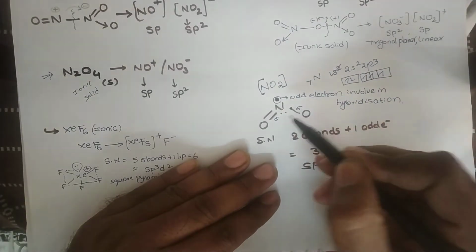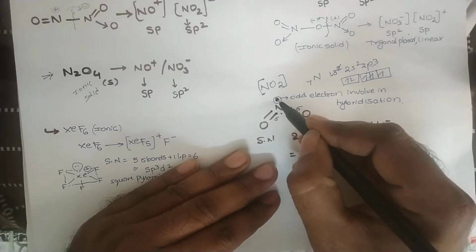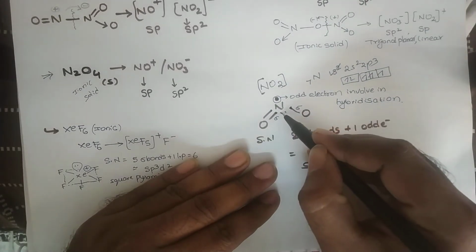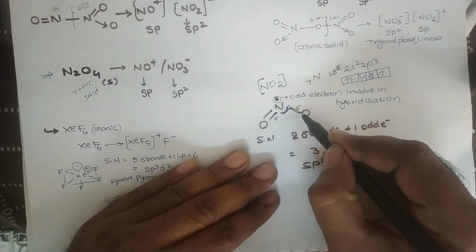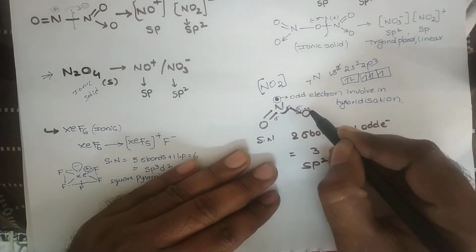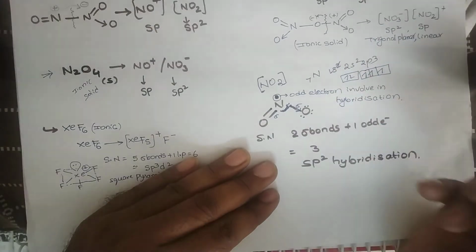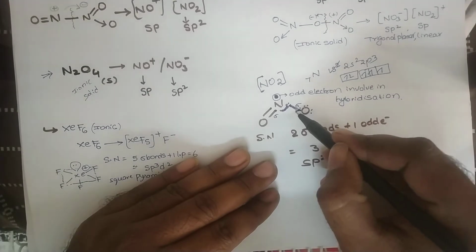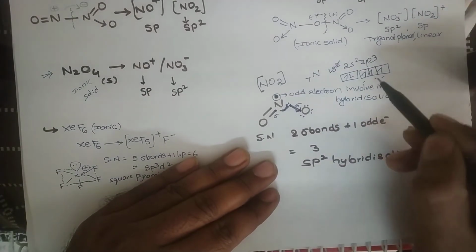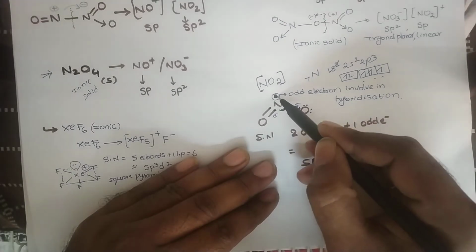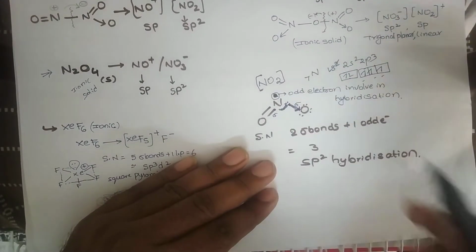Here the lone pair is coordinated with this oxygen, and this oxygen's unpaired electrons are settled as a lone pair. Clear? Now this nitrogen has 3 unpaired electrons, 1, 2, 3, and a lone pair, and this lone pair is coordinated with this oxygen atom.